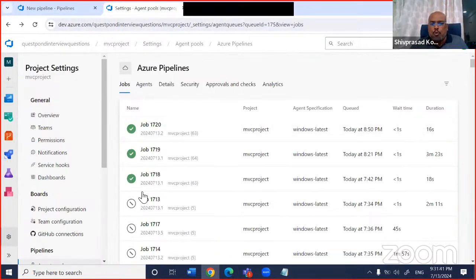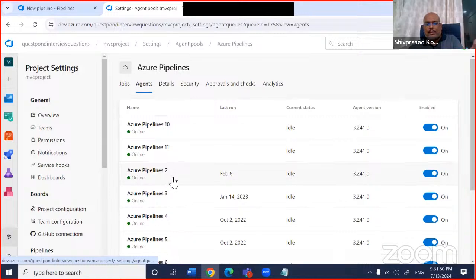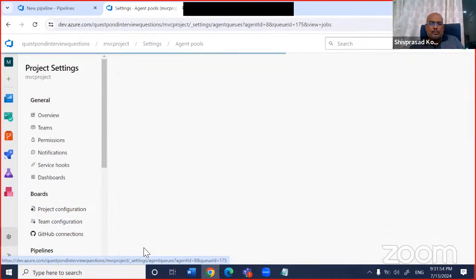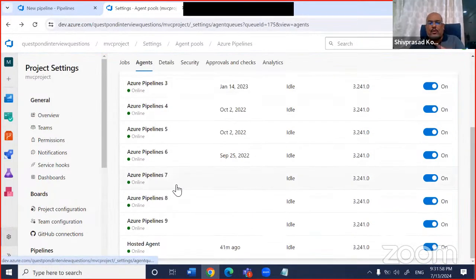So from this pool, remember, these are the pools of agents which are running. All of them are online. You can see they have given the names Azure Pipeline 10, 11, 12. Maybe I have been given 10 agents, right? I also have a hosted agent. I don't know what this is. Fine. So there are a lot of machines out there.